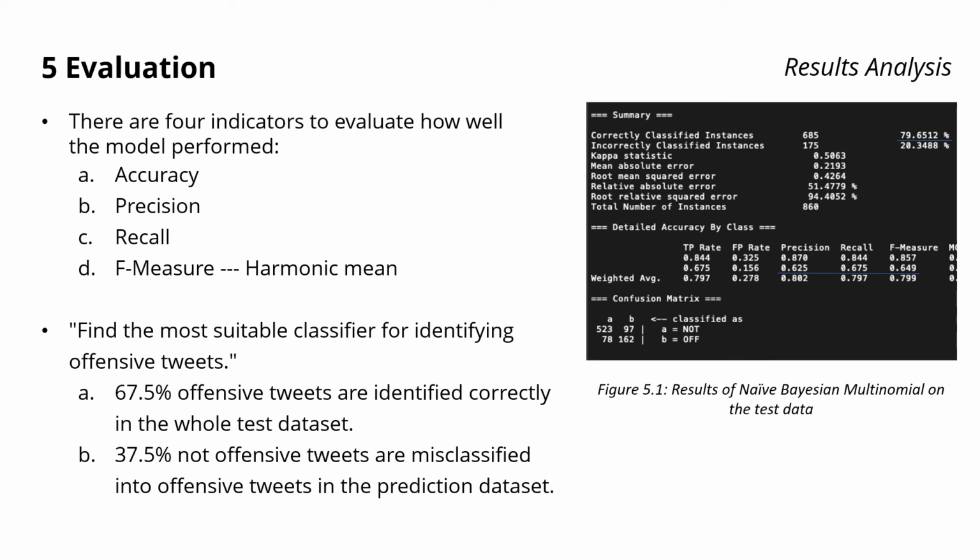And in the previous part, my teammate gave me 2 models which are both performing well on the training data. And after comparing the results on test data, I found naive Bayesian multinomial is better. And here we are. The values of recall and precision mean that using this model on test data, 67.5% of offensive tweets are identified correctly in the test data, and 37.5% of not offensive tweets are misclassified into offensive tweets in the prediction dataset.